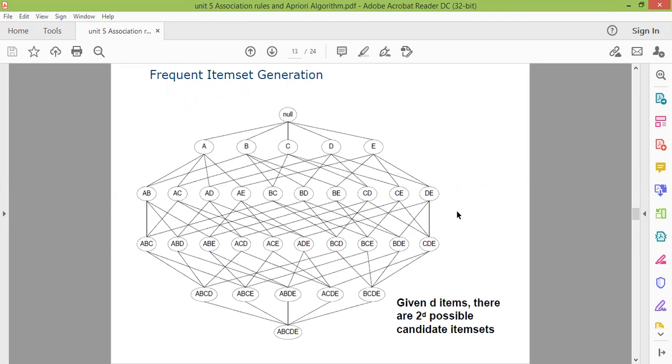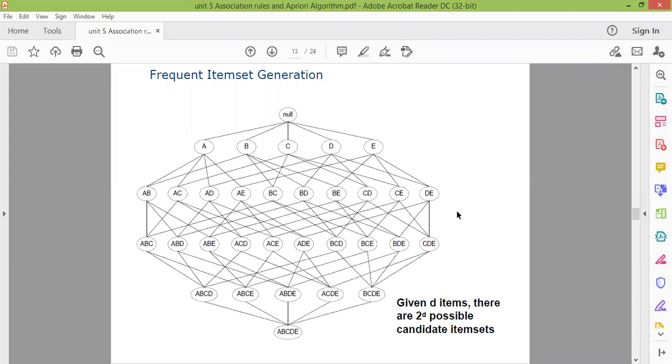So this is the generation of frequent item sets. Initially we have a null value. Then we have different items A, B, C, D, E, so 5 different items. At the first layer, which we call 1-item sets, only one item is present within each circle.